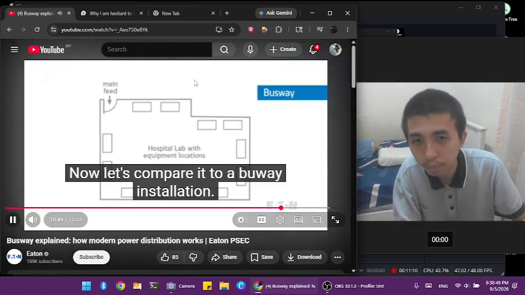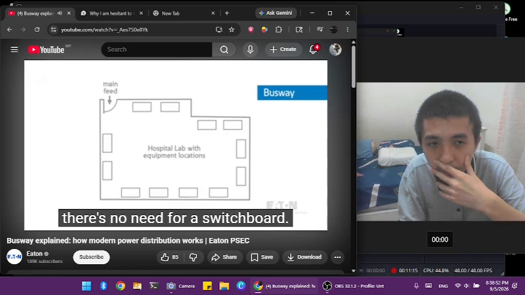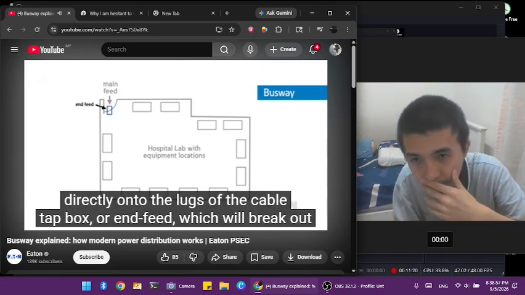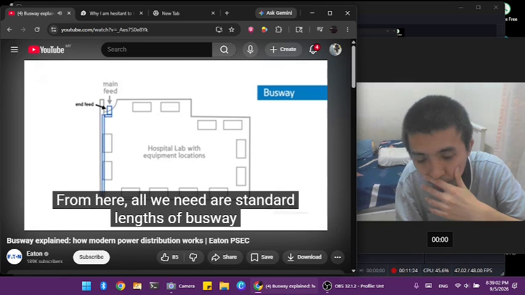Now, let's compare it to a busway installation. Since we're going to have circuit protection in each plug, there's no need for a switchboard. Instead, we can go ahead and run the main incoming directly onto the lugs of the cable top box or NP, which will break out directly into busway. From here, all we need are standard lengths of busway to cover all of our bases.